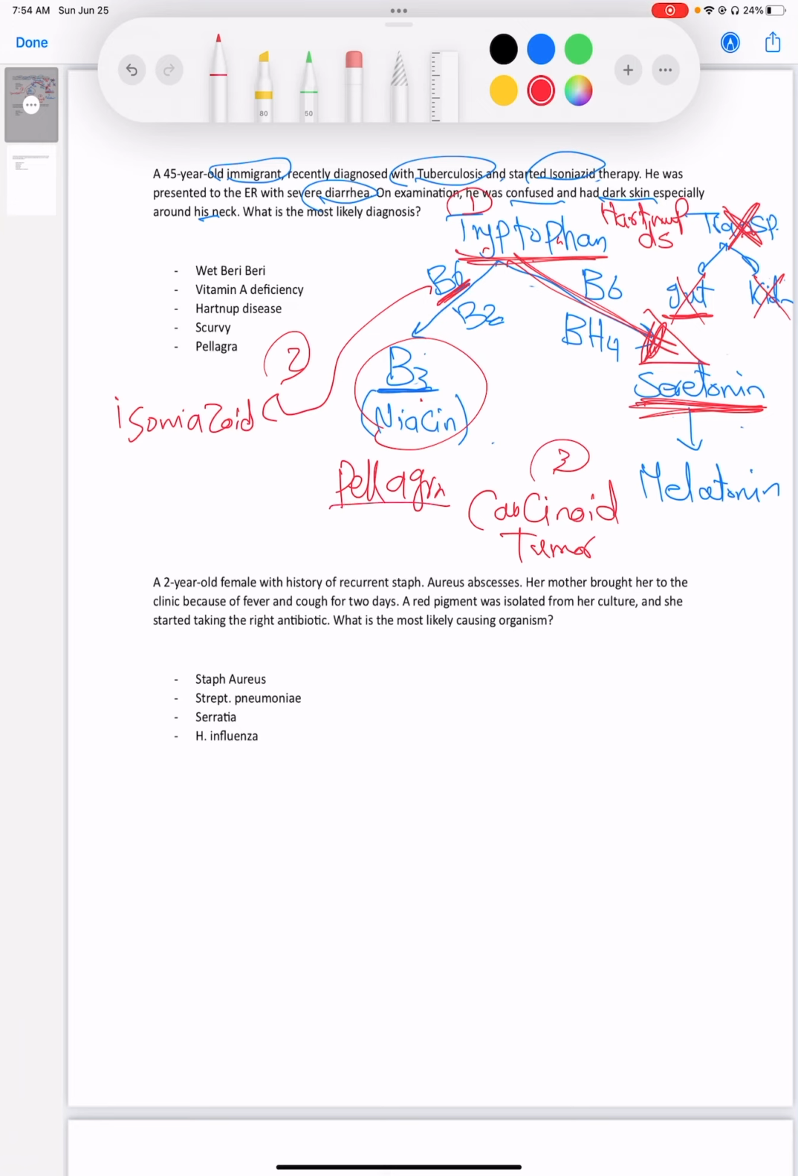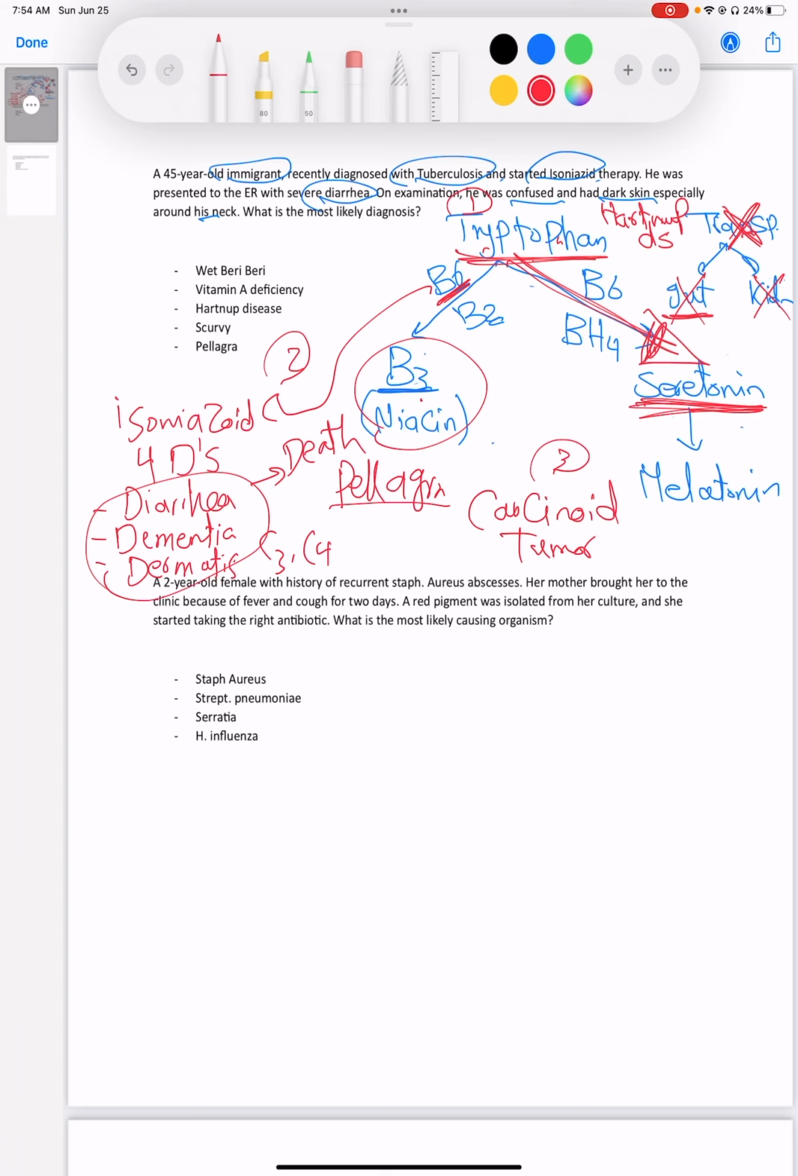So pellagra, basically, it's the 4 Ds. The 4 Ds: diarrhea, dementia, dermatitis. And dermatitis usually is around the C3, C4 dermatome, which is around the neck. And those three, if left untreated, are going to lead to death, which is the fourth D.